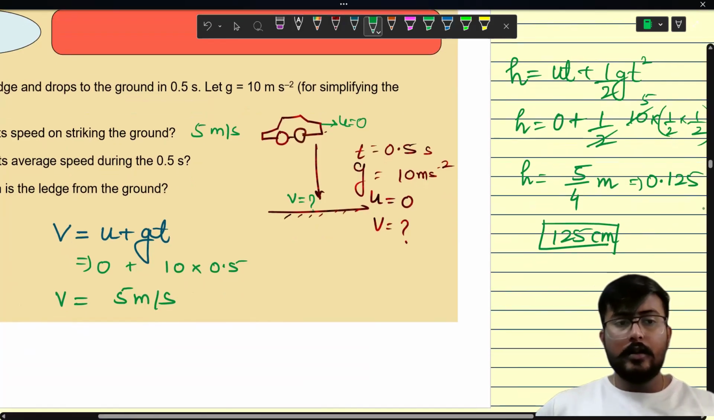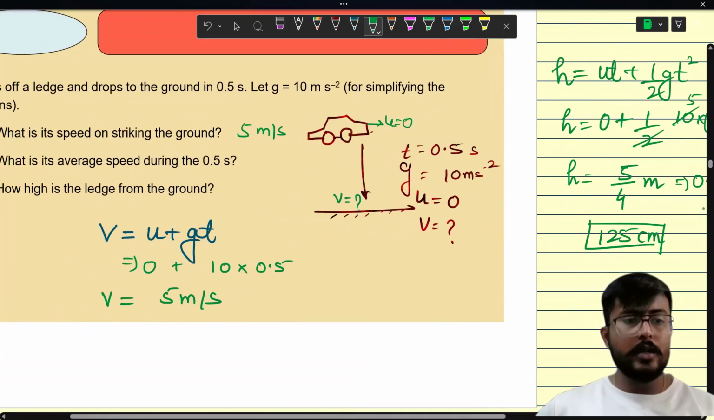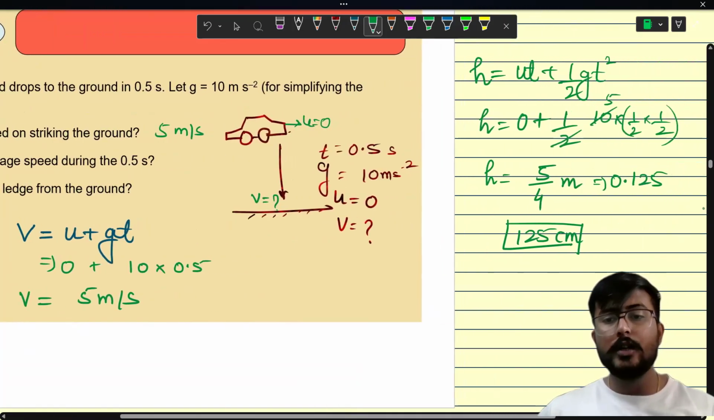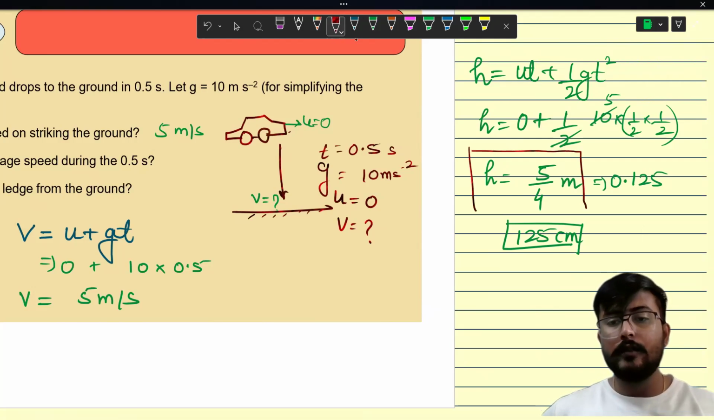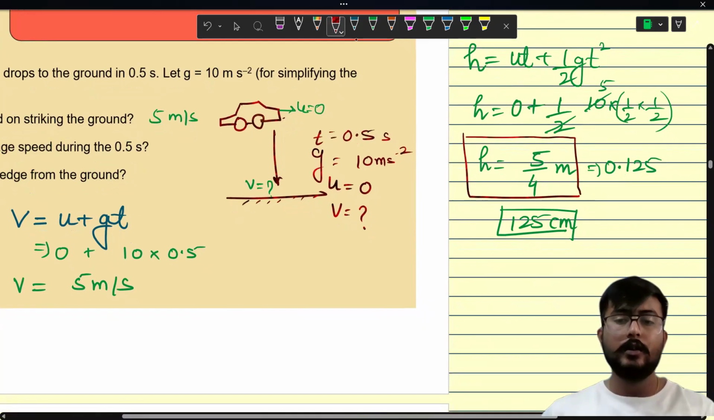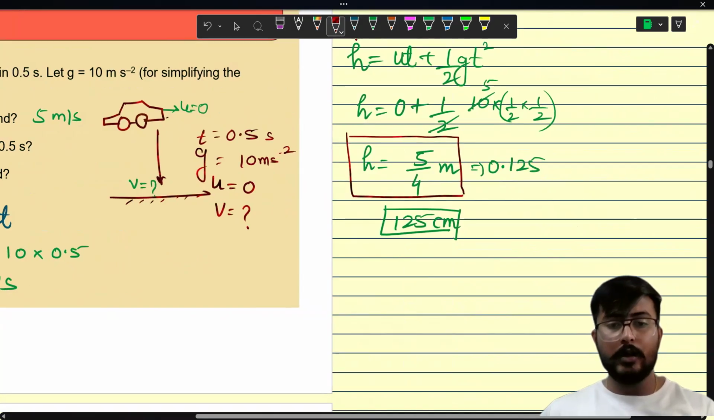Okay. I think this was the third question. How high is the ledge from the ground? So ledge is only 5 by 4 meter higher from the ground. This is the answer of the third question. And if we got the distance, we got the total distance. Come on, let's do this.